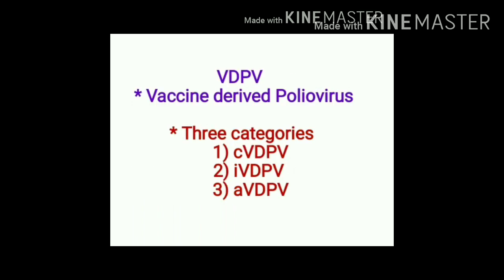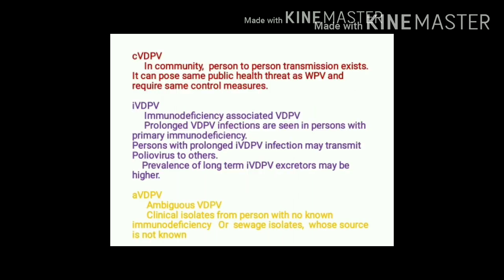VDPV, that is vaccine-derived polioviruses, has 3 categories: C, I and A. CVDPV: in the community, person-to-person transmission of this virus can occur. IVDPV is immunodeficiency-associated vaccine-derived poliovirus. Infection is mainly seen in primary immunodeficient persons, and these persons are further capable of transmitting infection. AVDPV is ambiguous VDPV. It can be isolated from those individuals who are not immunodeficient, or it can be isolated from a sewage sample.